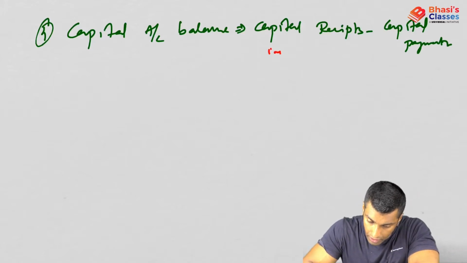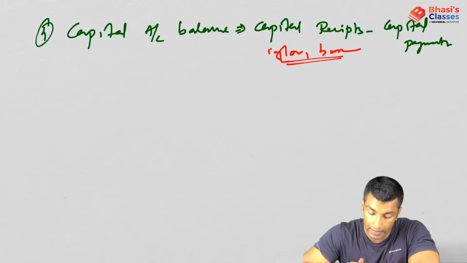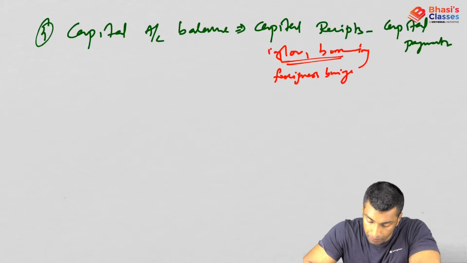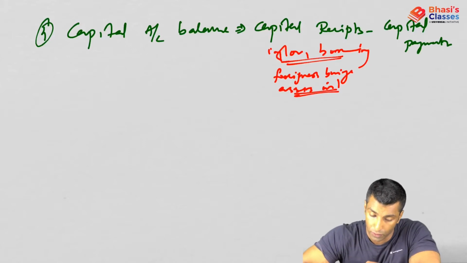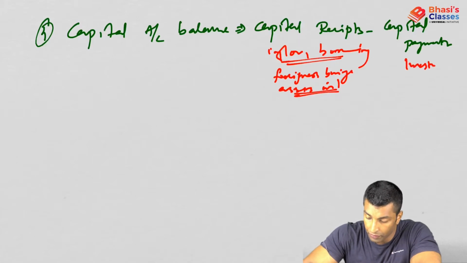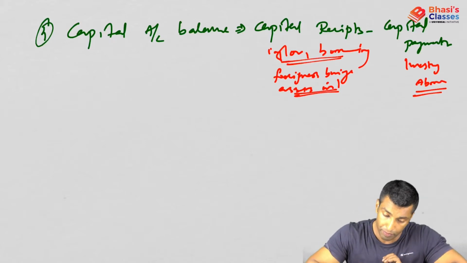All these inflows, borrowings. Foreigners buying assets in India, investing in India, all these will come under capital receipts. All are inflows. And when you are investing abroad, it is an outflow. So Indians investing abroad, borrowings, all these are part of capital payments.